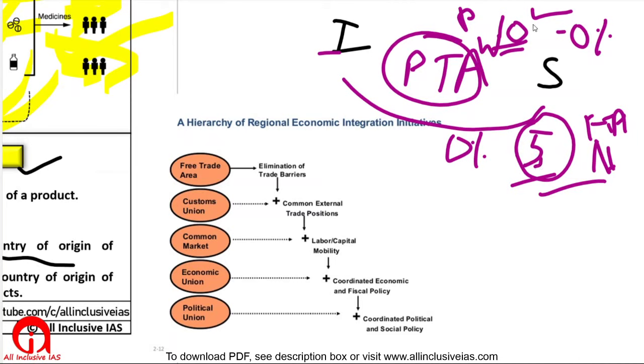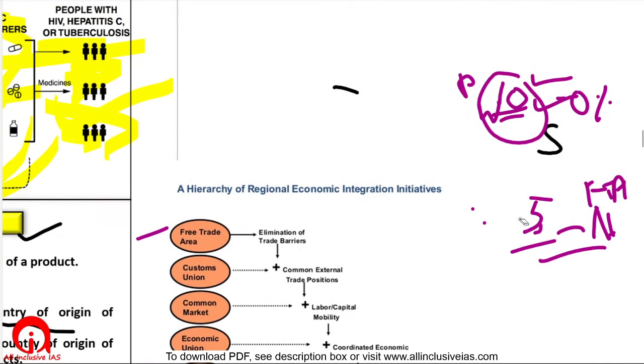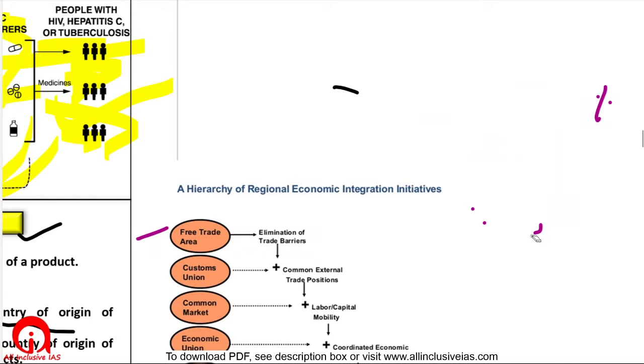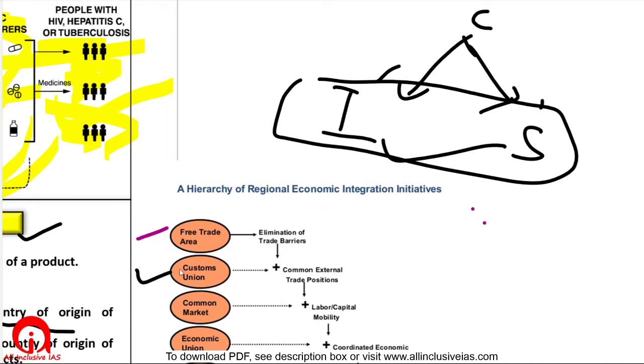Okay, here we are saying that we will impose 0% only on 10 items. Here we are saying we will impose 0% on all items except 5 items. That is FTA. Now, when India and Singapore find this arrangement very beneficial and we say that India and Singapore should have a common external position, that is, whenever India or Singapore, any country among us, imports anything from China, we will impose the same duty while importing goods from China, then we will say that we have formed a customs union.